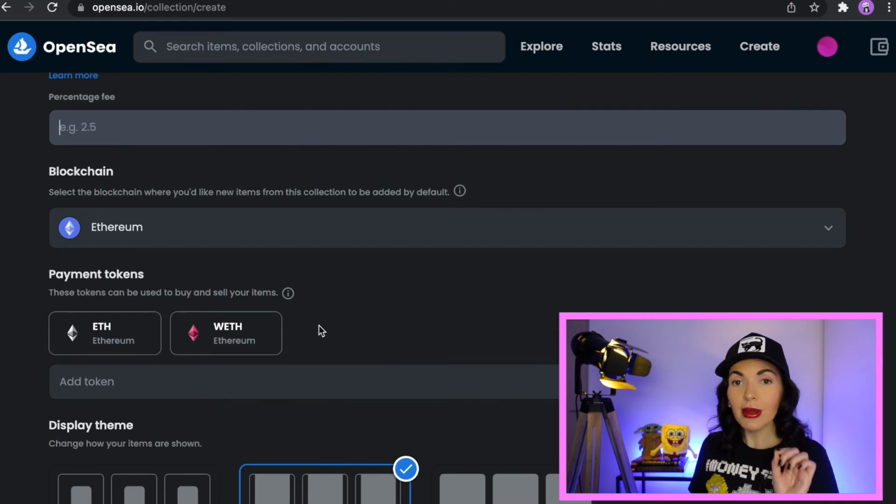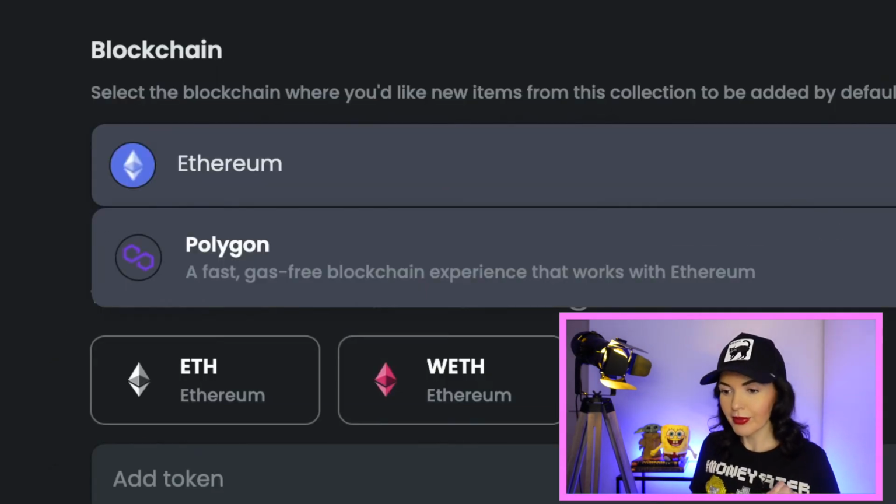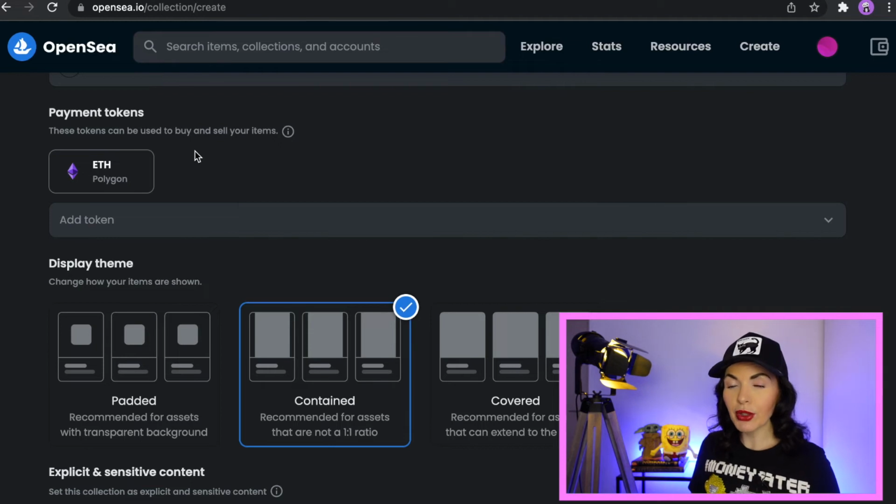And here, guys, the most important thing, we have to choose a blockchain. If you choose Ethereum, you will have to pay for your collection creation. That's why I will choose Polygon. And also people will use Polygon to buy your art absolutely gas-free.